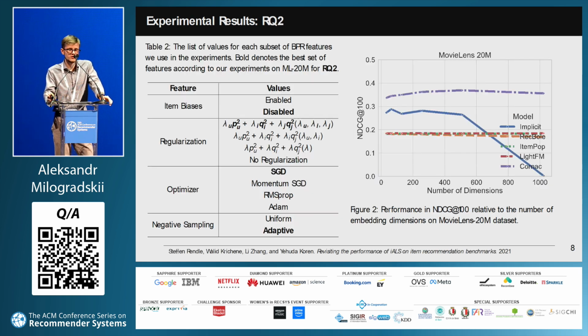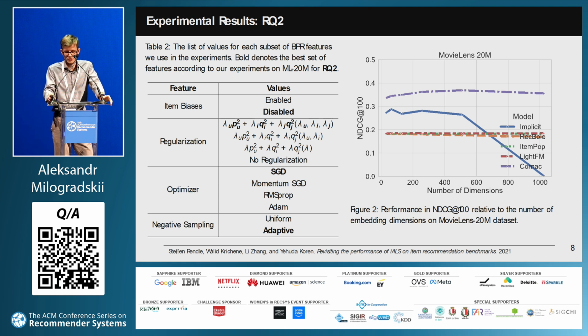In the experiments for research question 2, we follow the strategies from the Revisiting Implicit ALS paper on the MovieLens 20M and Million Song datasets. For each dataset, we find the best embedding dimension and then the best search of features. This slide shows the grid search of possible BPR hyperparameter values.